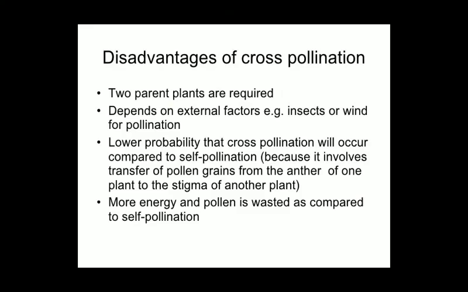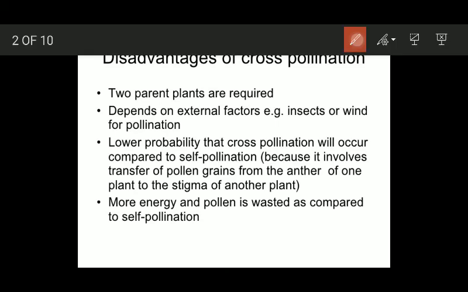Now let's move to the disadvantages of cross-pollination. These include, in cross-pollination, two parent plants are required. This is the first disadvantage. You should have two parent plants for pollination to happen. The second one is, it depends on external factors or agents like insects or wind.